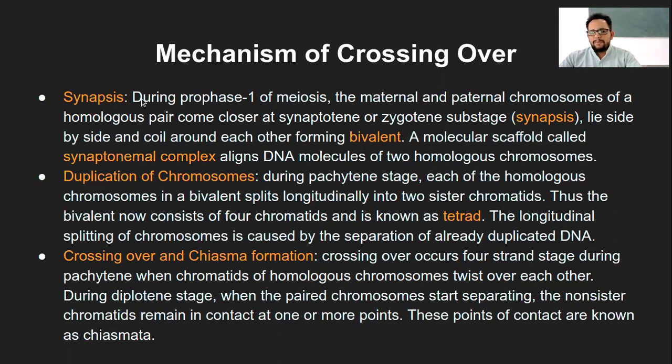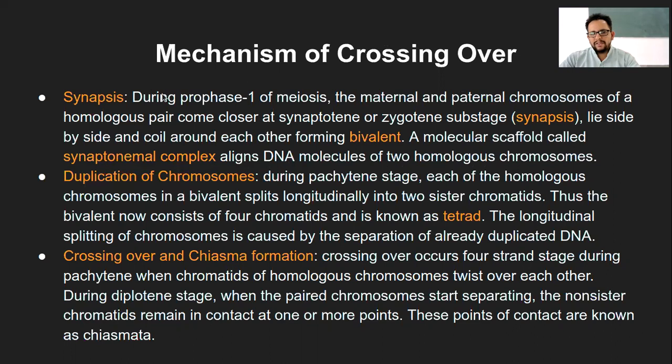And these homologous pair, they lie side by side and coil around each other, forming a bivalent molecule, right? Bivalent because there are two in a pair, and that's what is bivalent, and a molecular scaffold called synaptonemal complex aligns the DNA molecule of this homologous chromosome.